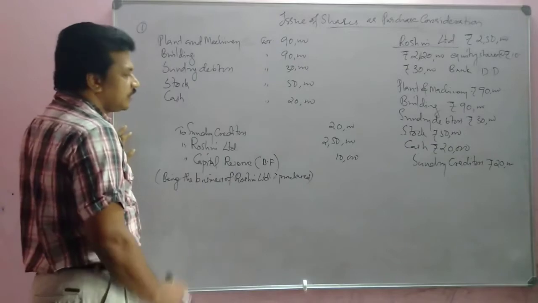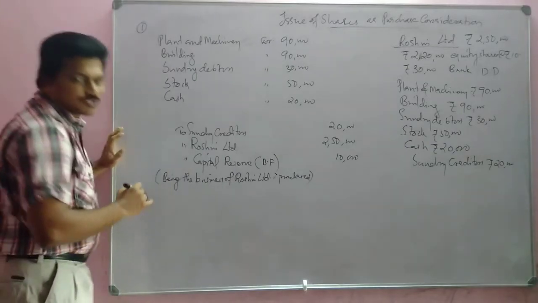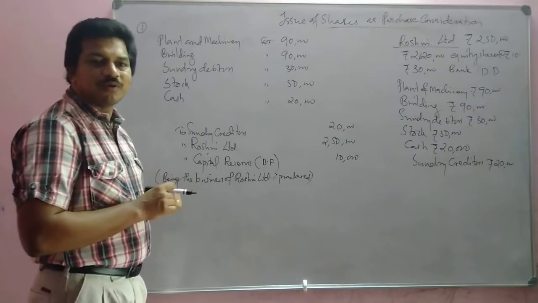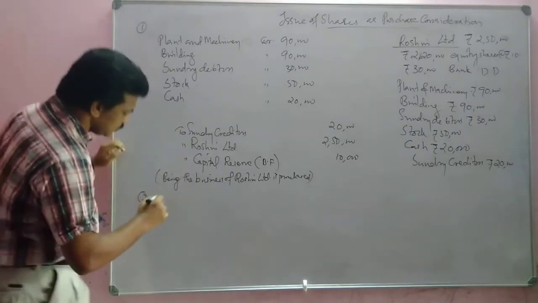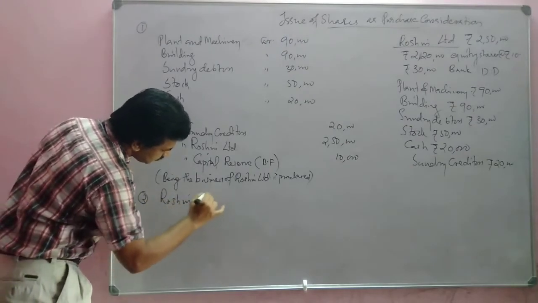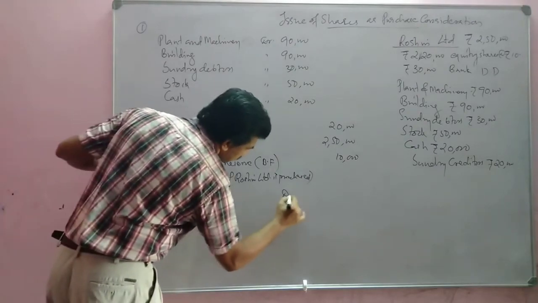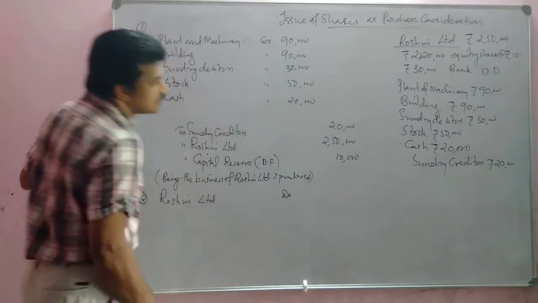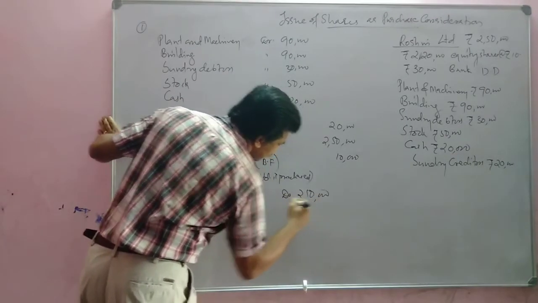Okay. Then the second journal entry, the payment of purchase consideration. To whom is it given? Roshni Limited. So Roshni Limited debit, how much? 2,50,000 is being given.